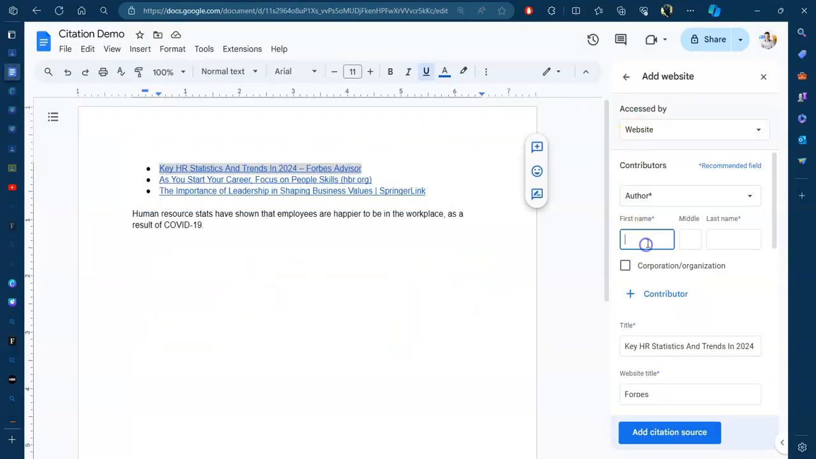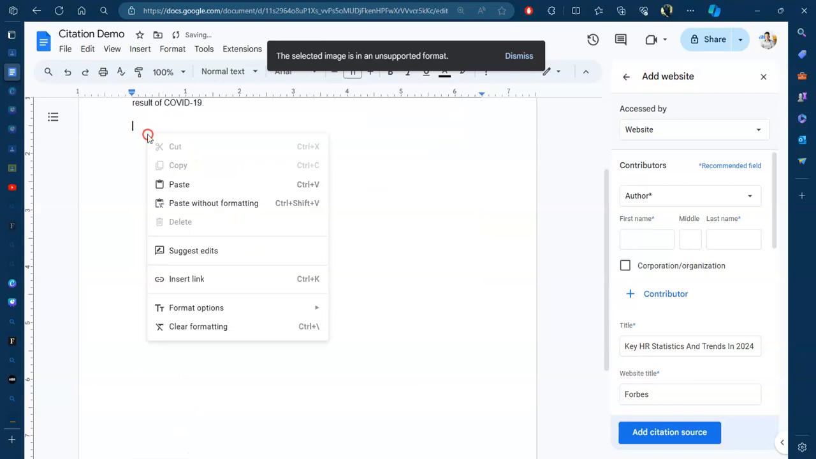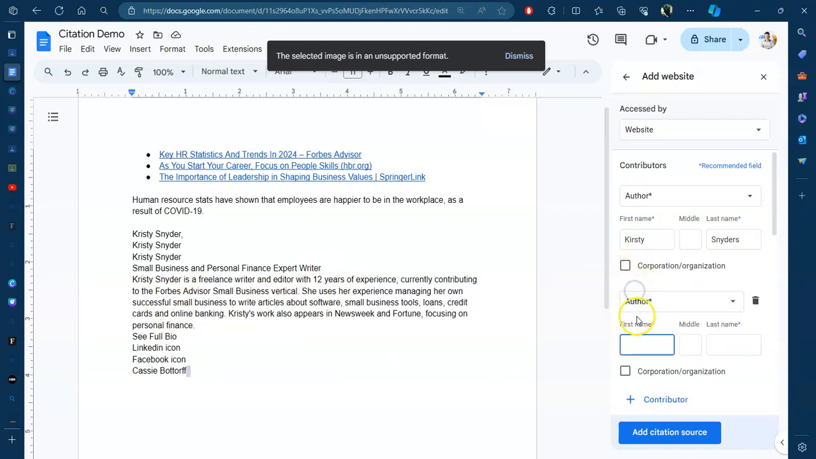Let's see what happens when I paste it in. It's probably not going to paste properly, so I'll just put it here for now. I didn't want to paste it that way. I just wanted to paste it without format. Okay, cool. So just so that I can spell it. Very bad with spelling names. Kirsty Snyders. Okay, and then the other individual who was on this or assisted with this is not mentioned. Oh yeah, Cassie Botteroff. Let me add a contributor and then just put the surname.